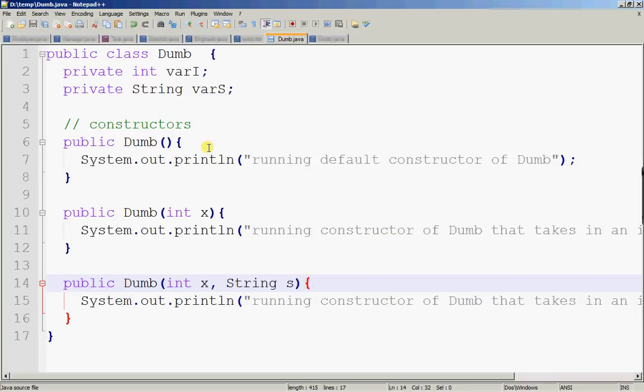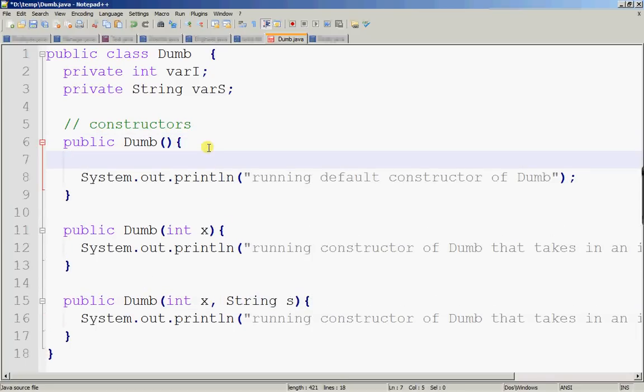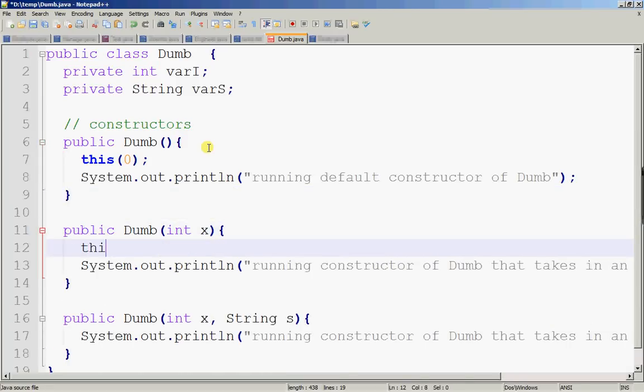So for example, I can do this 3, this 0, okay, and here I can do this x comma nothing.